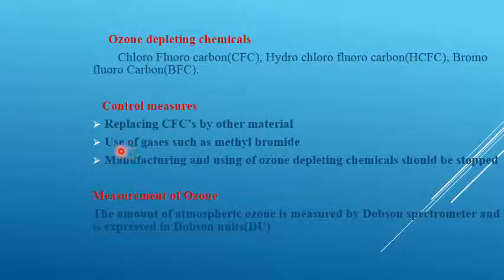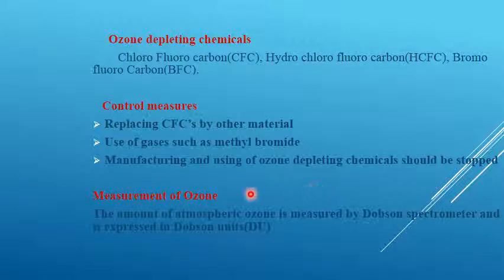The other one is the use of gases such as methyl bromide instead of chlorofluorocarbon. The third one is that the manufacturing and use of ozone depleting chemicals should be stopped. So these are the methods for controlling ozone layer depletion.